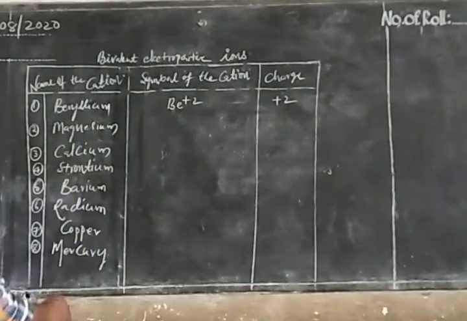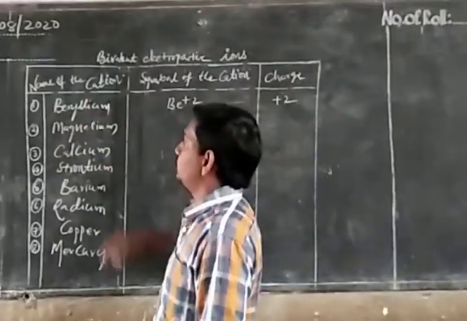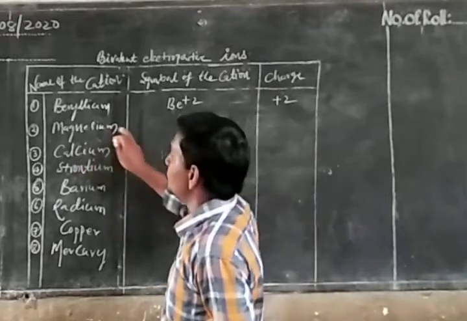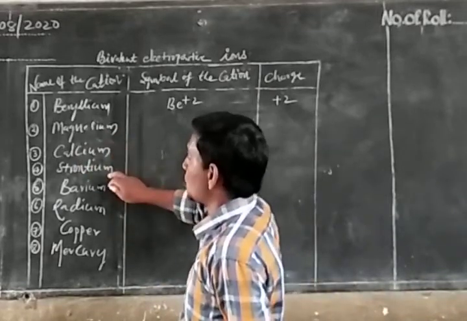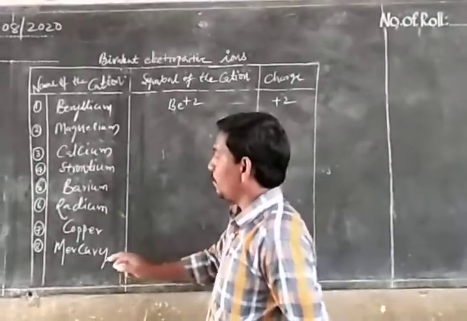Some of the bivalent electropositive ions: beryllium, magnesium, calcium, strontium, barium, radium, copper, mercury.